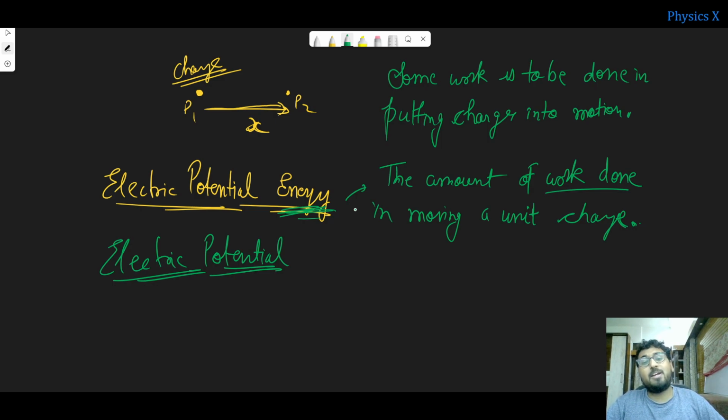Electric potential is the capability of a charge to move. This is defined as the work done upon a charge, sometimes represented by capital Q also. So the amount of work done in moving a unit charge is what we call electric potential, that is, work done per unit charge.